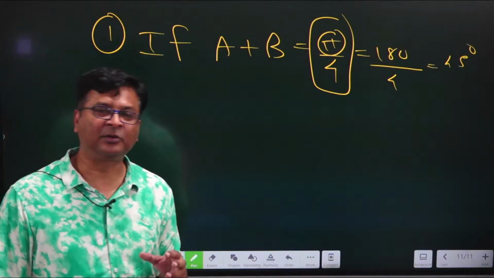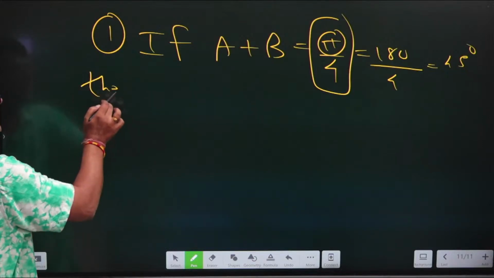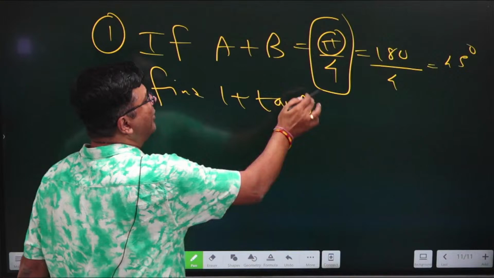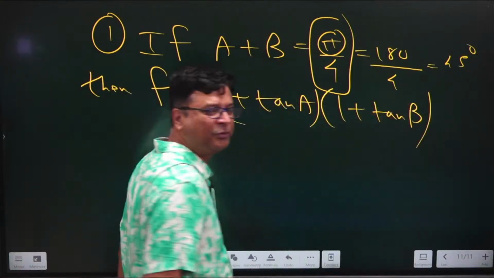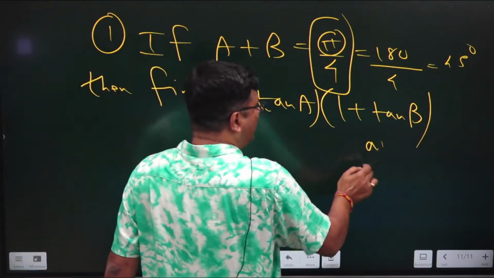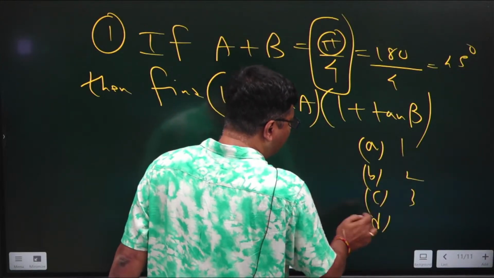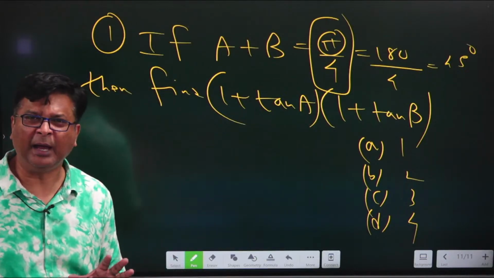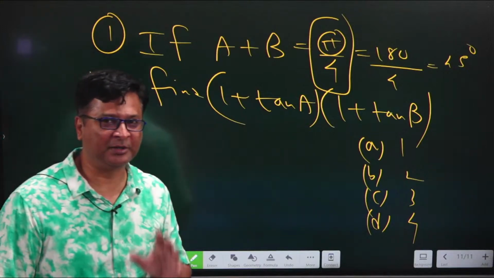So suppose there is a question: if a plus b is equal to pi by 4, then find (1 plus tan a) into (1 plus tan b). I have again told you this question has come so many times in your paper in different ways, and options available are 1, 2, 3 and 4. Now traditionally this question can be solved and it will take some 4 to 5 steps, but for that you have to remember a few formulas.